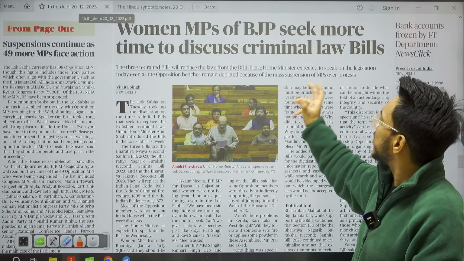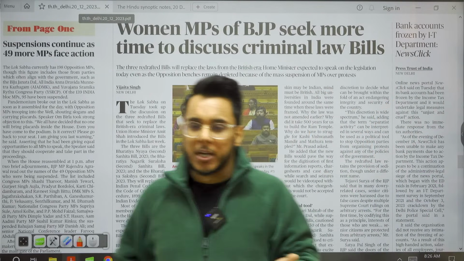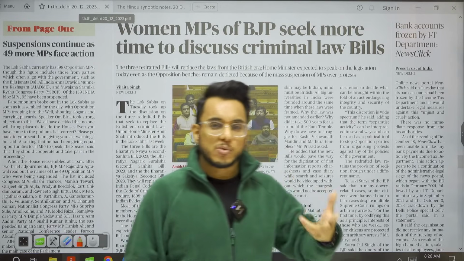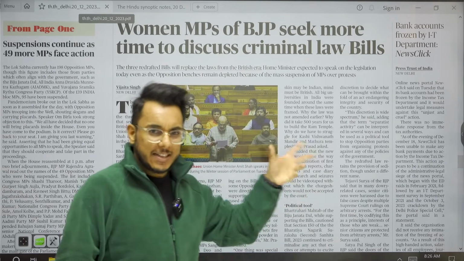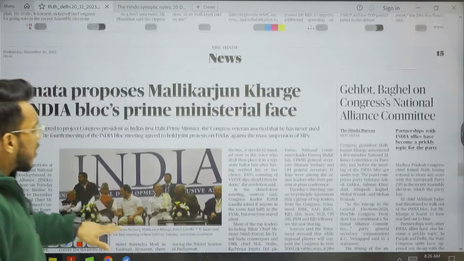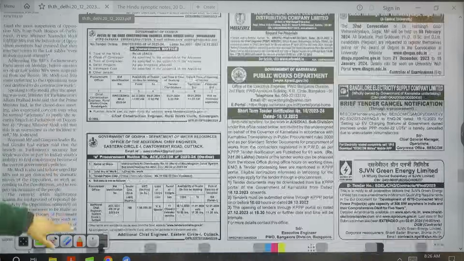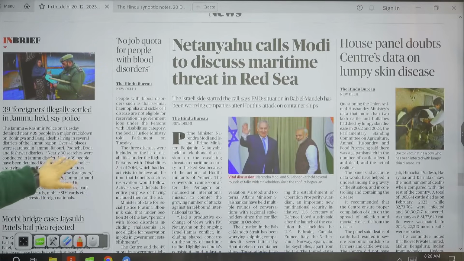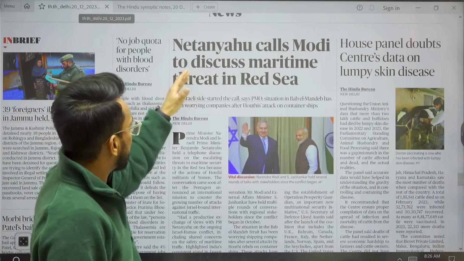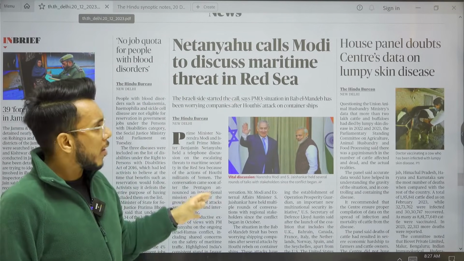Then women MPs of BJP seek more time to discuss criminal law bill. So already 141 MPs have been suspended, and there seems to be a kind of hurry. So MPs have said that we need more time to discuss that. Then further moving on, we have largely political articles here. The entire section is filled with political articles. Here we have an article, Netanyahu calls Modi to discuss maritime threat in Red Sea.